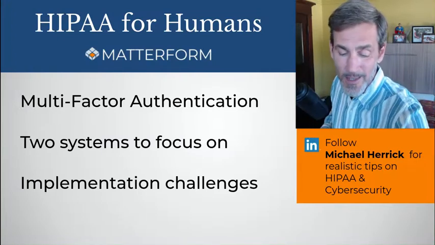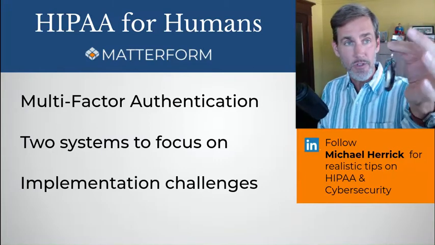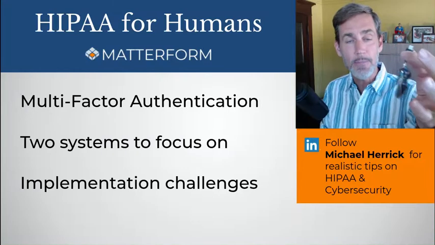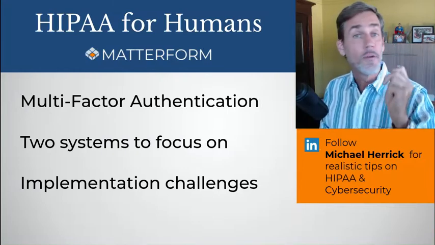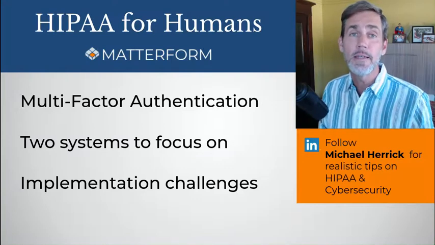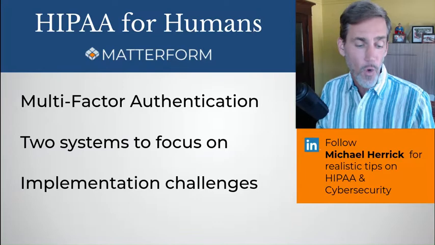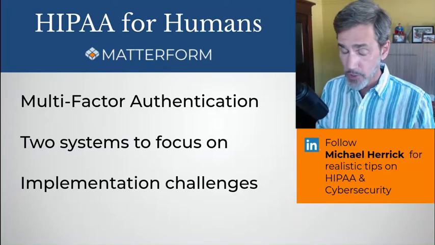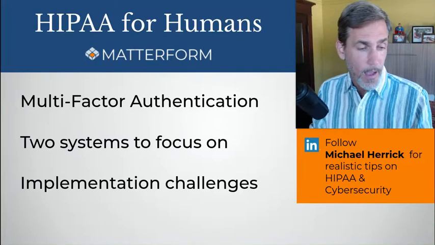Well, if not everybody at your organization has a smartphone, there are other options that you can go for. One of the ones that I really like, a lot of really good USB authenticators. This is just a little USB key. I keep it on my keychain, as you can see. I really like these. They're really easy. They're really inexpensive. They're quick and easy to get set up. And that can be a really good option for those of your workforce who aren't going to be carrying around a smartphone authorized for PHI systems.